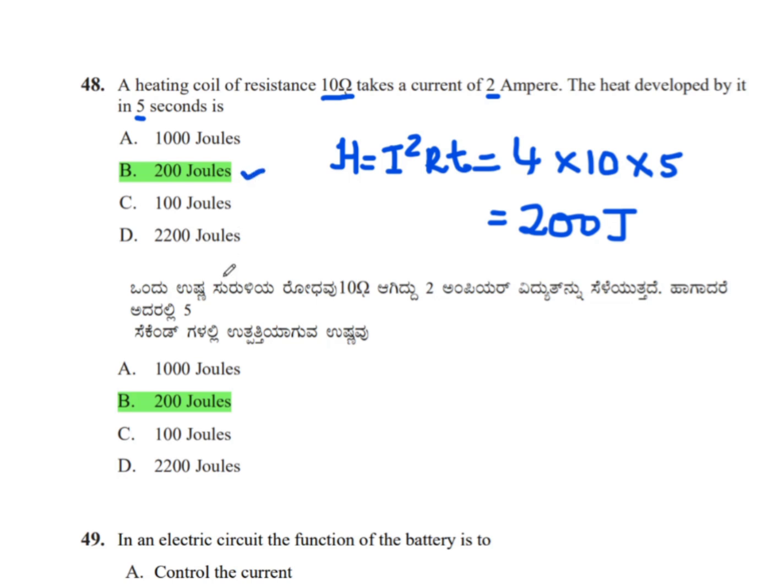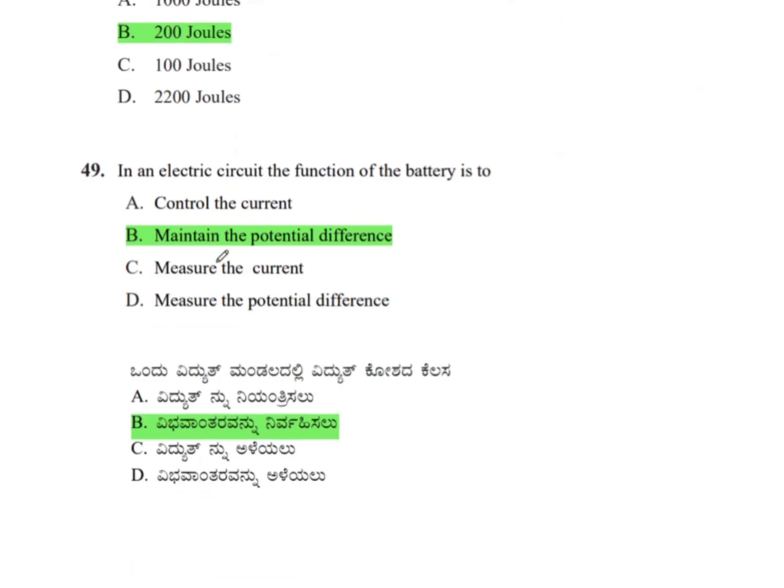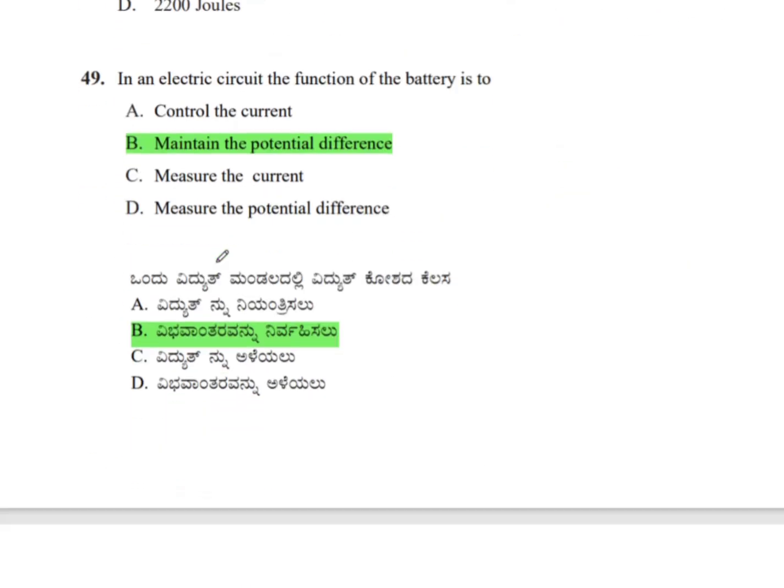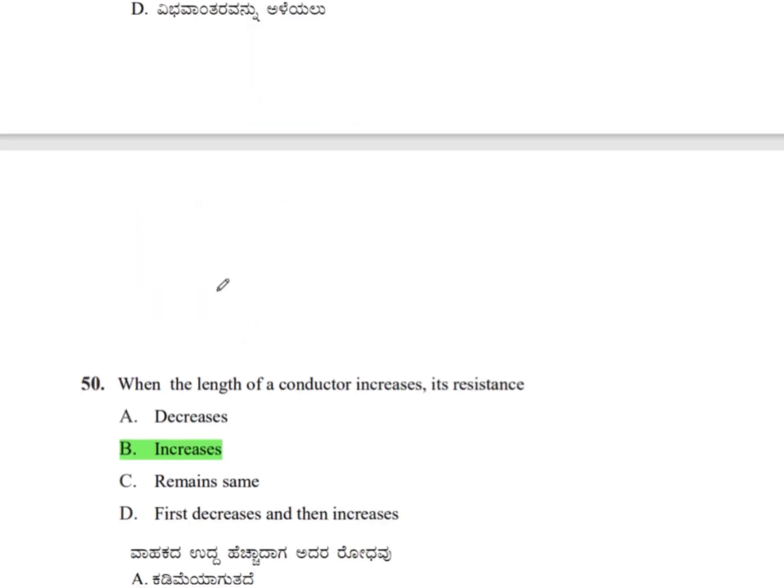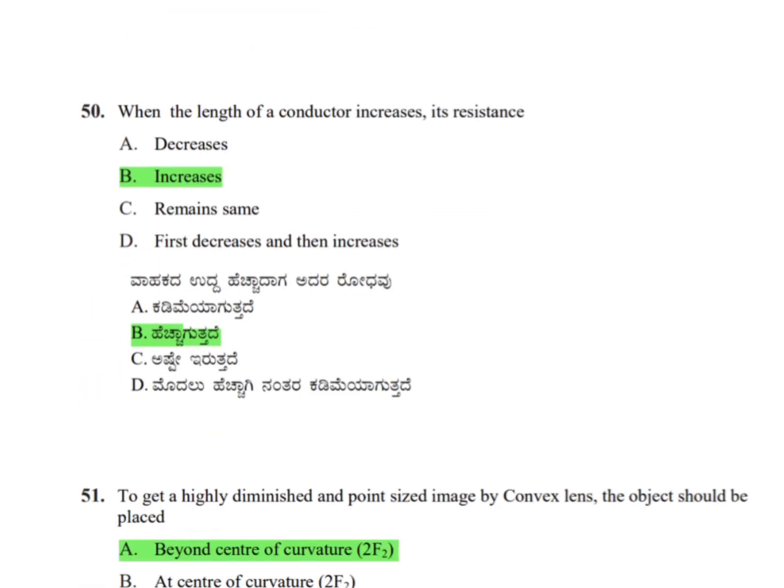Next question. In an electric circuit, the function of battery is to maintain the potential difference. Battery or cell or power supply maintains the potential difference between any 2 points of the conductor. Therefore, the correct answer is option B. When the length of a conductor increases, its resistance will increase. That is, R equals rho L by A. R is directly proportional to length of the conductor. If R increases with increase in length, therefore the correct answer is option B, increases.